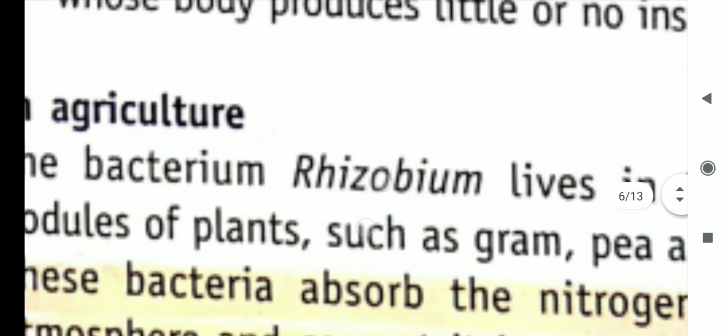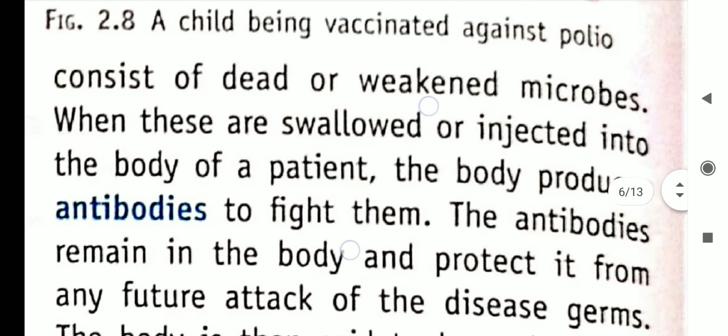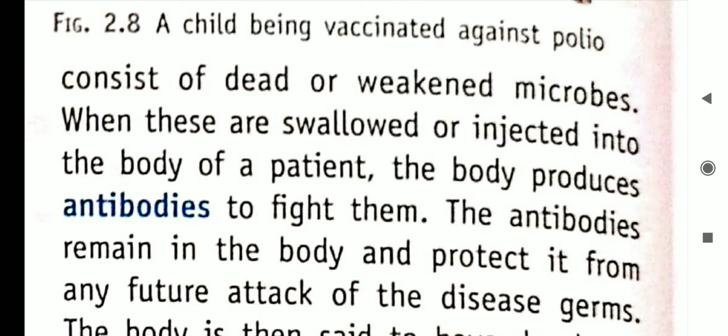So vaccines consist of dead and weakened microbes, which when swallowed or injected into the body of a patient, make the body produce antibodies to fight them.